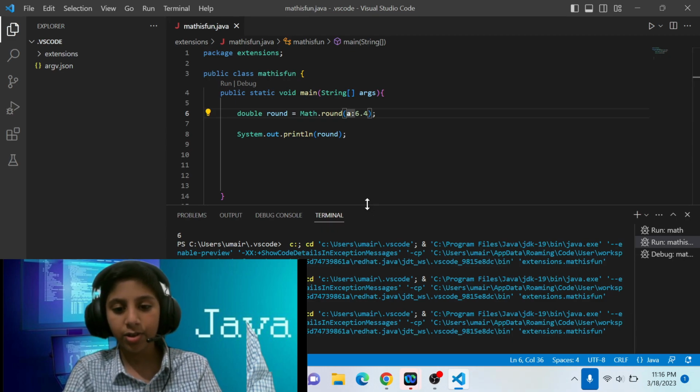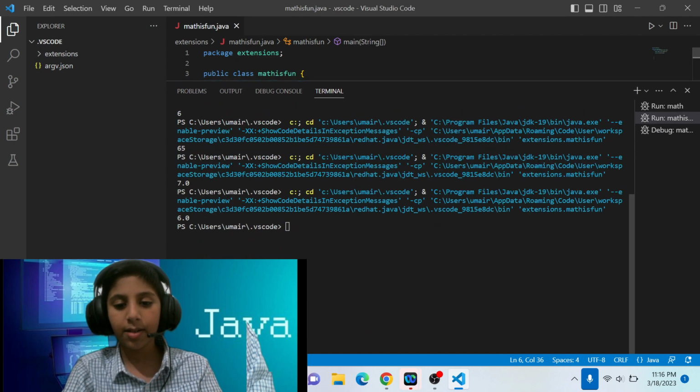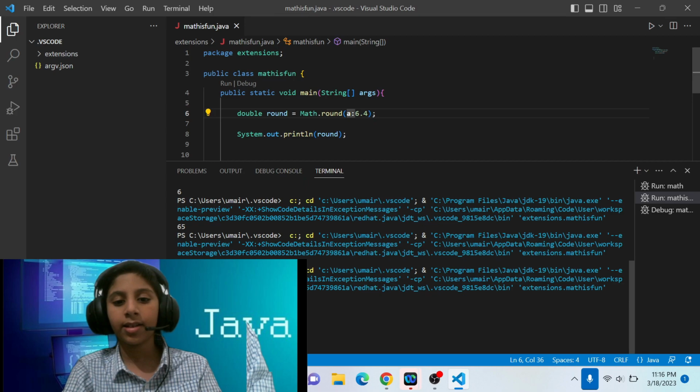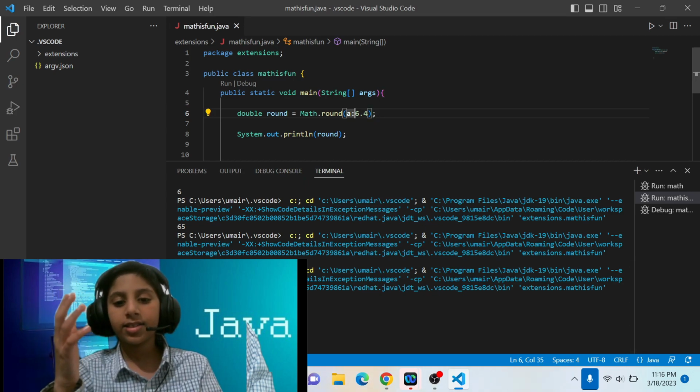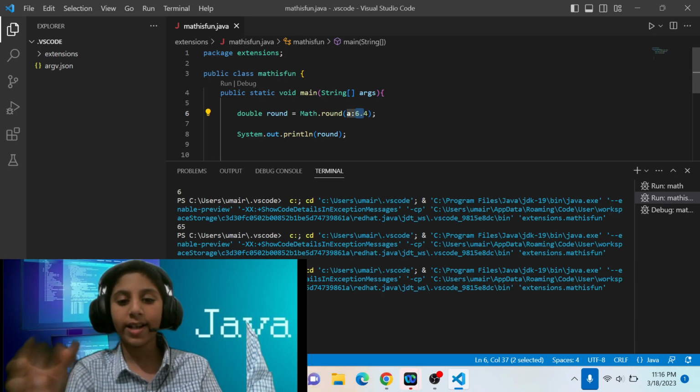Look, I can show it to you in the console. Wait, let me just put it up. Yeah, look, 6.0, it stayed the same as before, but it removed the 6.4 because it's less than 5, so it became 6.0.